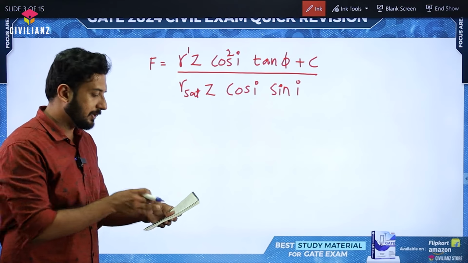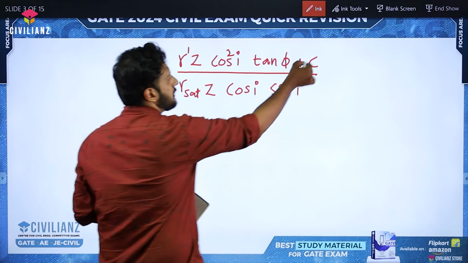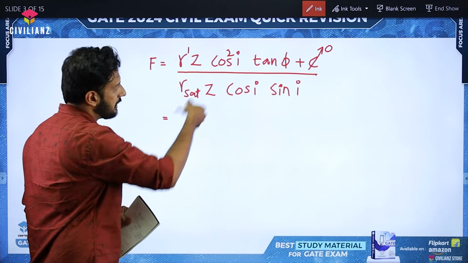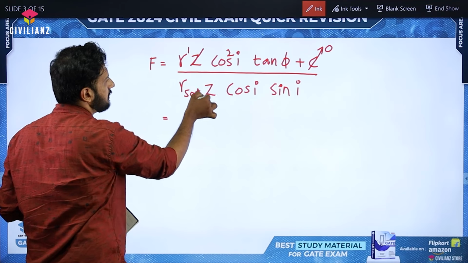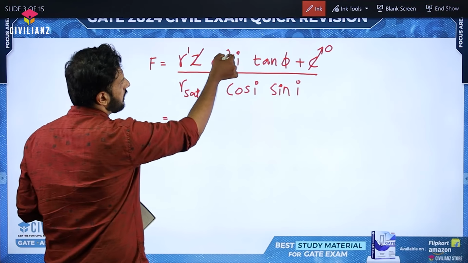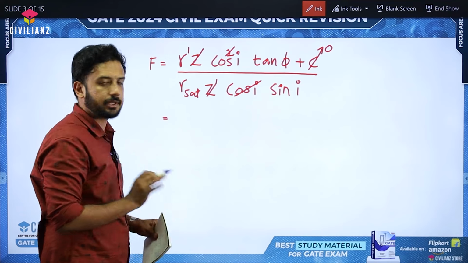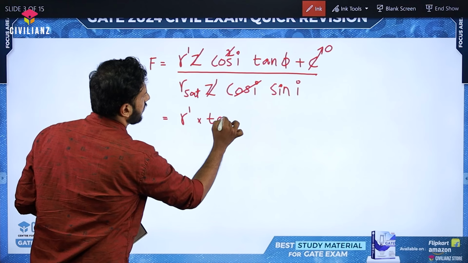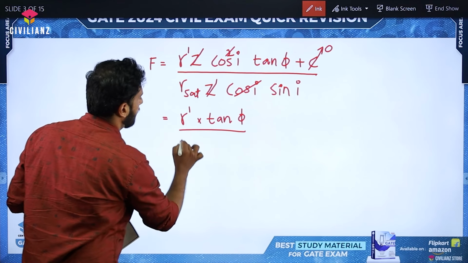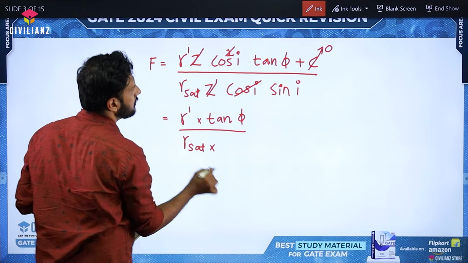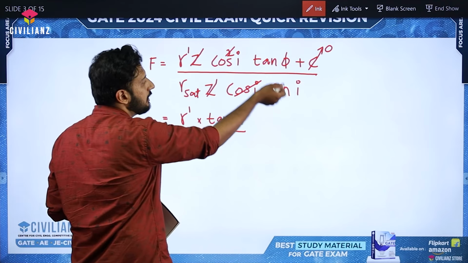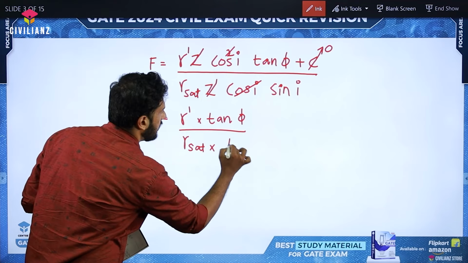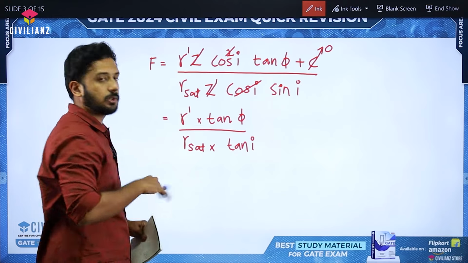So this is the equation we will be generally having. And since here they have given that it's a cohesionless soil, right? So which means C is going to be 0. If that is becoming 0, some terms will get cancelled, right? This Z and Z will get cancelled. And in this cos square I, one cos and this cos I will get cancelled. Now what is remaining? We are having gamma submerged into tan phi divided by gamma saturated into, see here we are having a cos I, here there is a sin I. So if I am taking that cos I down, which means it is going to be tan I, right? So this is how the equation is coming.